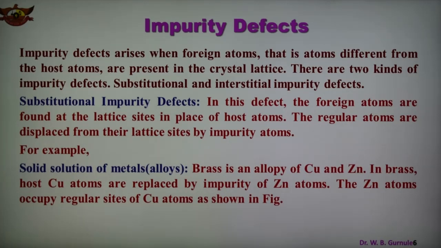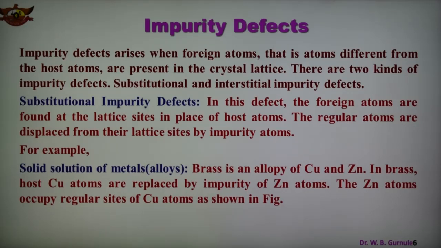So what is substitutional impurity defect? In this defect the foreign atoms are found at the lattice site in place of the host atom, which is known as substitutional. Substitute means the foreign atom takes the place of the host atom. So there is a replacement: the host atom is replaced by the foreign atom. Now it is clear.